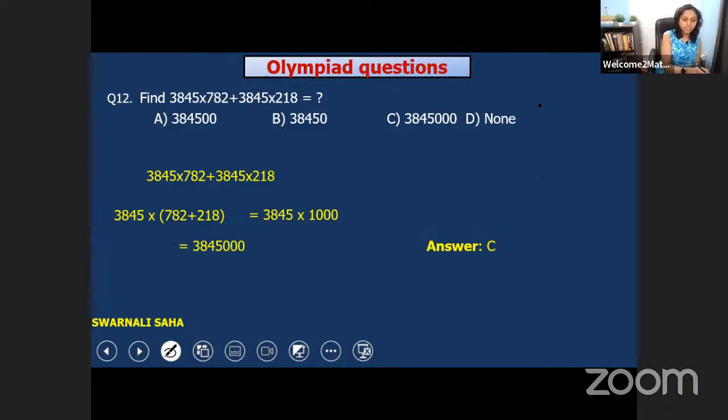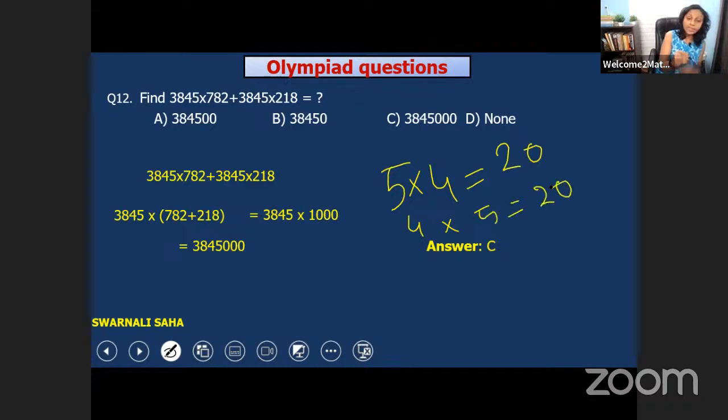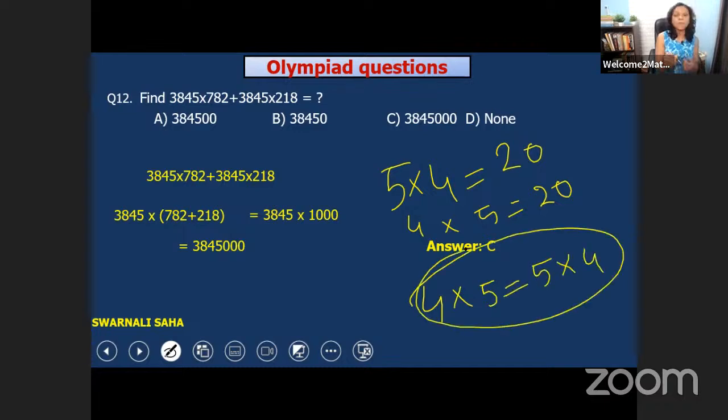Similarly, in multiplication, 5 into 4 is equal to 20 and 4 into 5 is also 20. So we can say now 4 into 5 is equal to 5 into 4. And that is the example of commutative property.